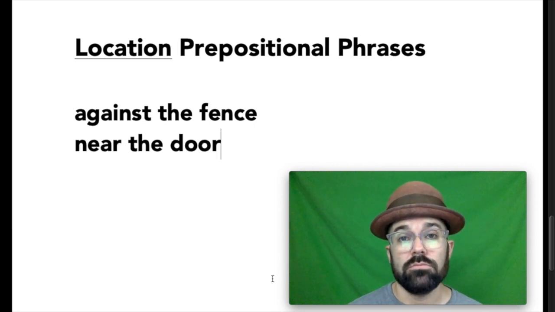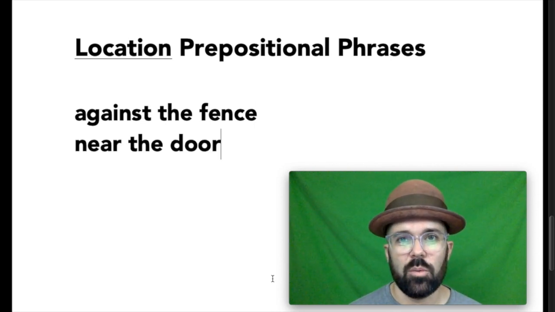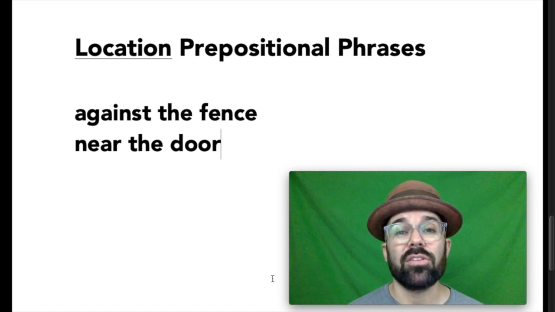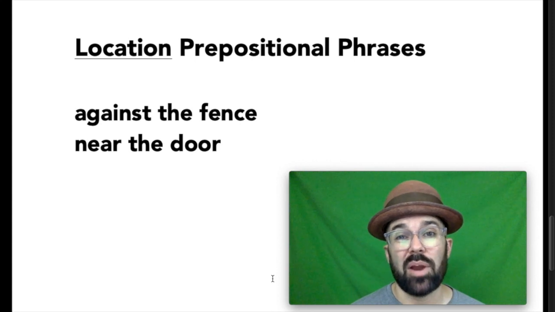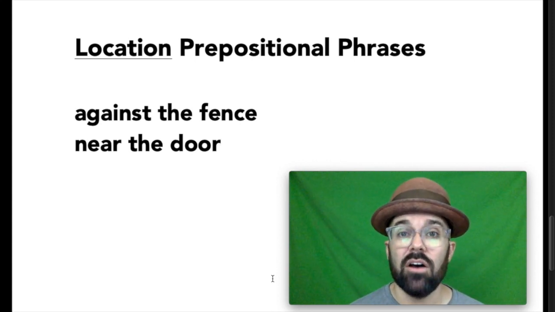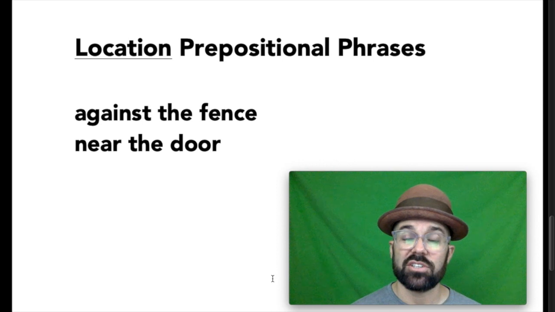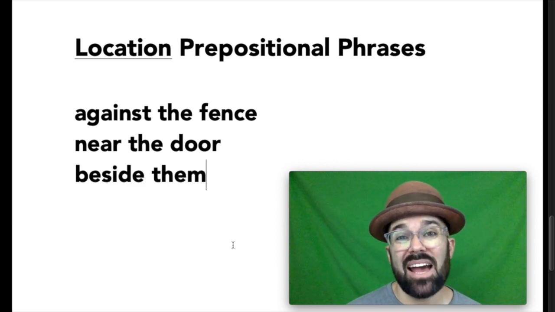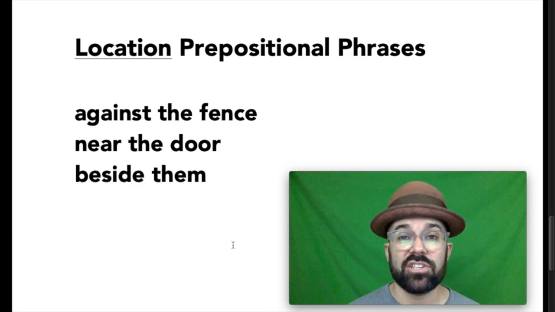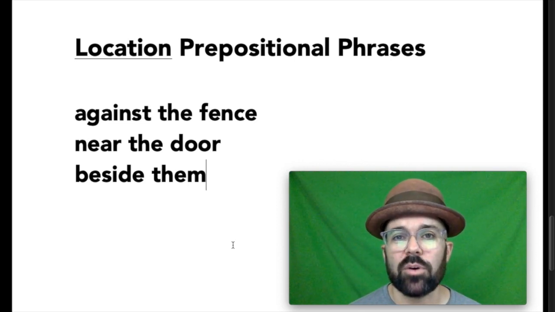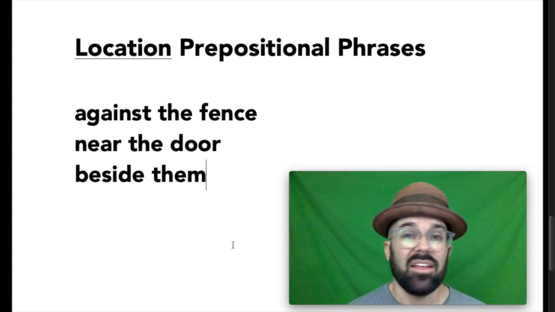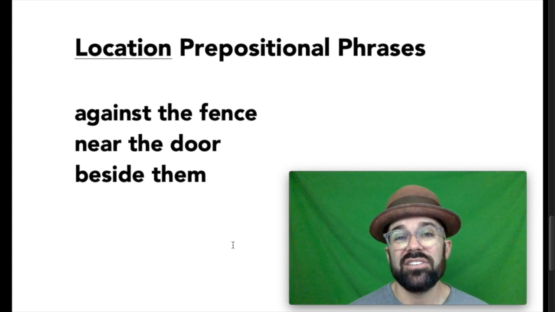Near the door. Where is that thing we're looking for? It's near the door. A location. Near is a preposition. Door is the noun or pronoun, also known as the object of that preposition. The thing that preposition points to. And finally, beside them. Beside is a preposition, and them is a pronoun in this case, substituting for a noun, or nouns in this case, but it is a prepositional phrase. These are not complete sentences, they're just phrases that you might find within a sentence.